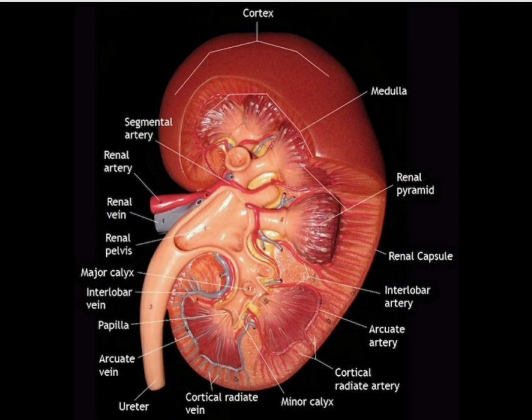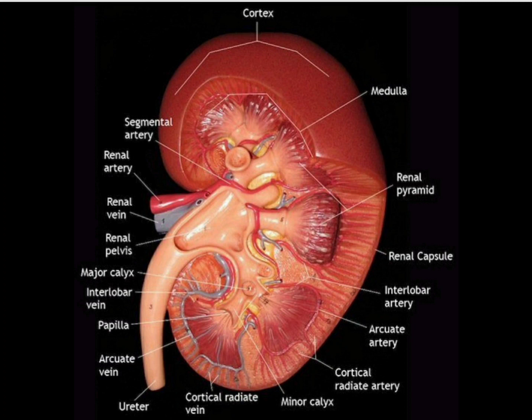Now if you have a look at this slide, this is a part of the kidney. This is the transverse section of the kidney. Your kidney is a bean shaped structure. Towards the top, you see something called the renal capsule, and towards the bottom, you see something called the renal calyx. So, the capsule and the calyx are two important parts of the kidney. The calyx is what forms the ureter.